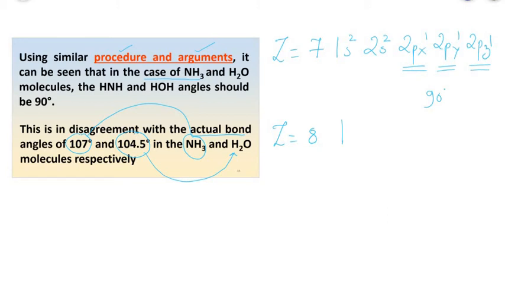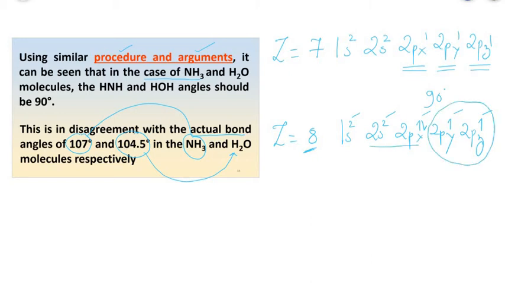If I consider oxygen, the atomic number Z is equal to 8, and I can write 1s2, then 2s2, then 2px, 2py and 2pz. So I can write the number of electrons here. This is the first electron, second electron, third electron, and this is the fourth electron, because the total number of electrons is 8: 2, then 2, 4, 5, 6, 7, and this is 8. So this is completely filled, so remaining are only 2py and 2pz.